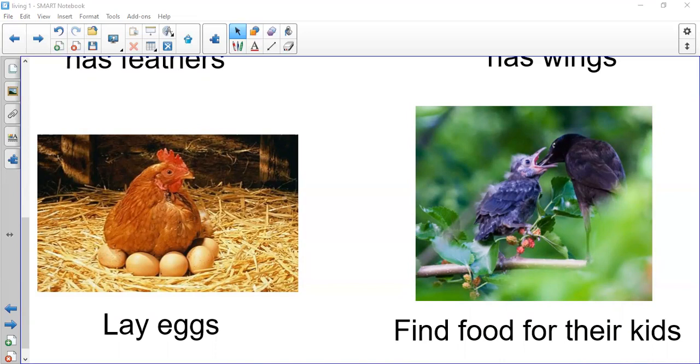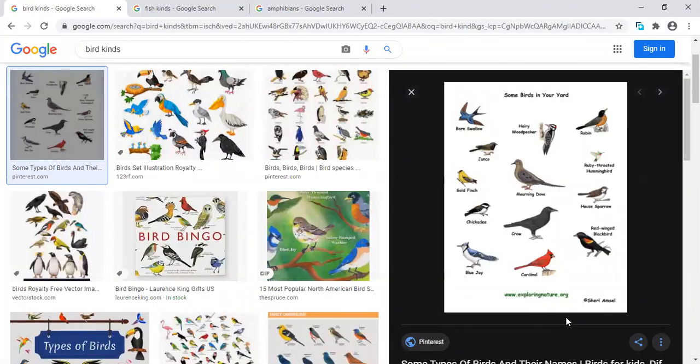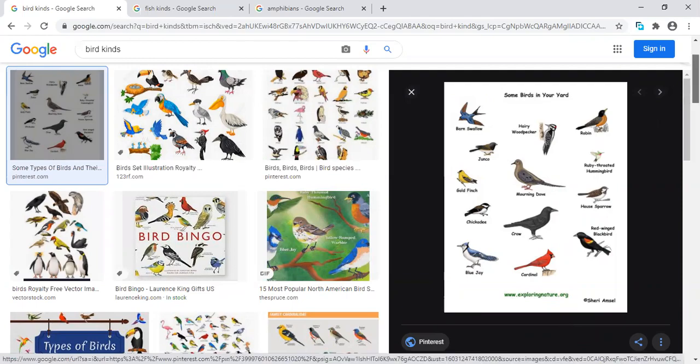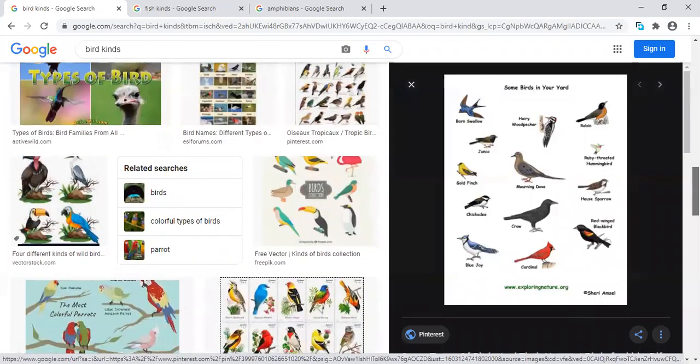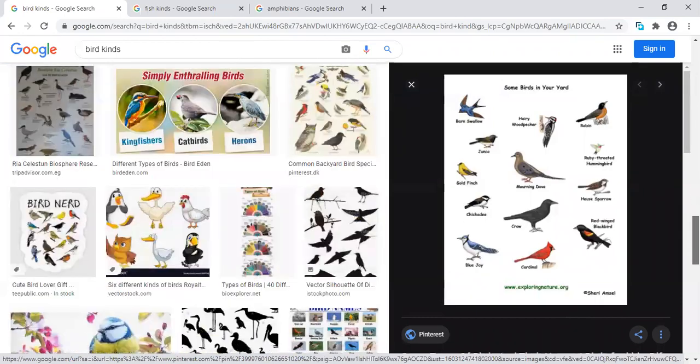Let's share it now for the birds because I want it to be seen. Here we have many examples of birds. We have barn swallow, blue jay, dove, crow, cardinal. We have many, many examples. The owl is a bird, the ostrich is a bird. Many examples and many kinds of birds are found around you.